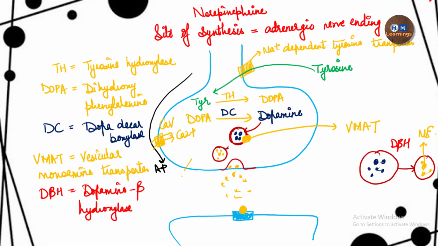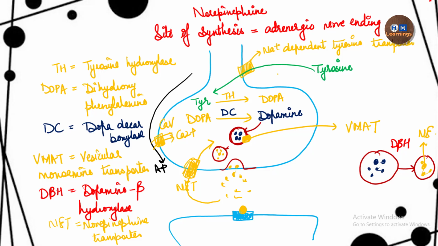This is a transporter located on the presynaptic membrane, and the name of this transporter is NET, that is the norepinephrine transporter. By the help of this transporter, the norepinephrine will be transported again inside the axon in the presynaptic neuron. So we have completed the synthesis, its release, and then the removal.